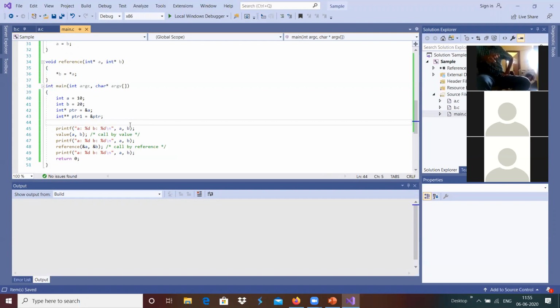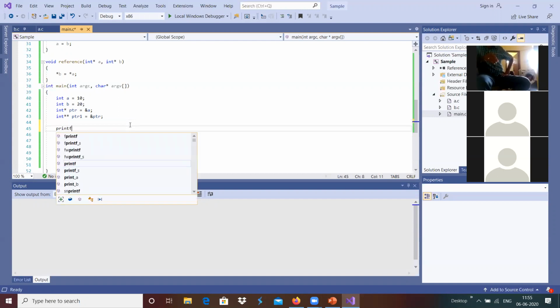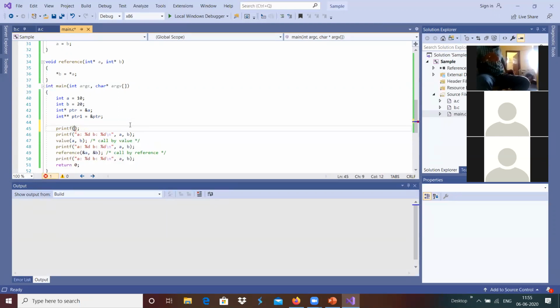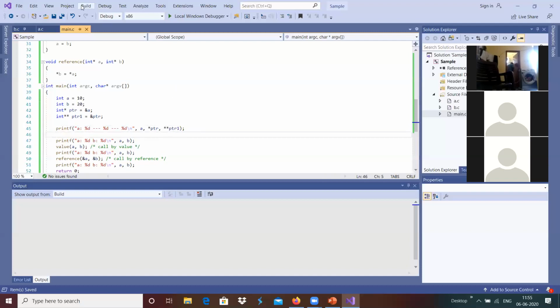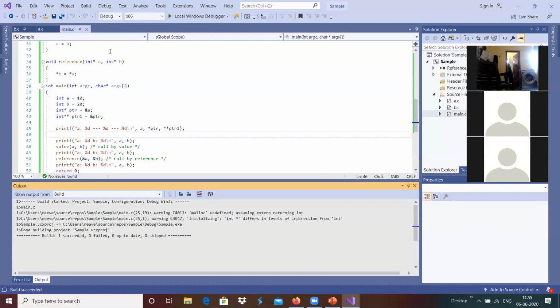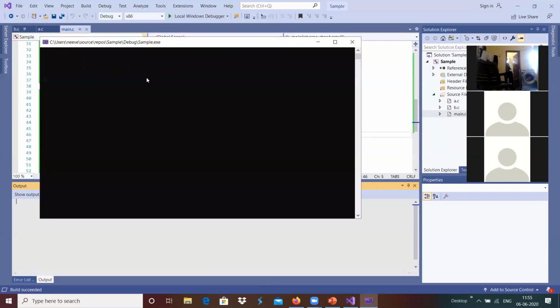For example, if we wanted to access them, we can do printf a colon equals %d, %d, %d, and I'm going to print a, *ptr and then **ptr1.